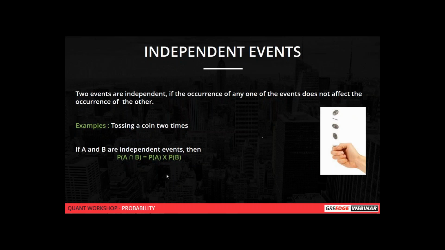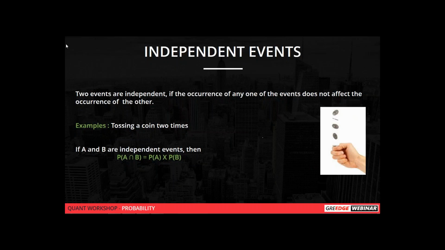Yes, Anjali, you can say that one outcome is not dependent on the other outcome. You can have many real-time examples too for independent events. For example, you're driving a car and you're winning a lottery. That is an independent event. There is no relationship between driving a car and winning a lottery.